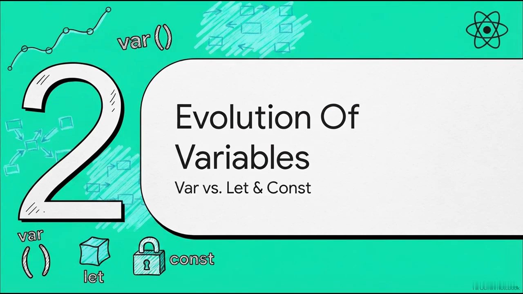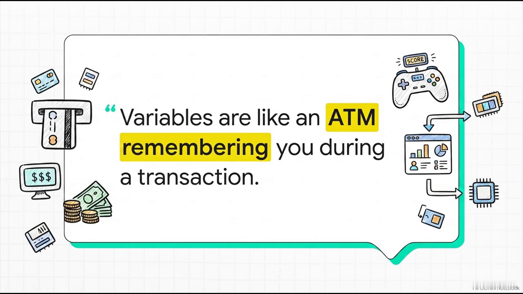That brings us to part 2, the evolution of variables, var versus let and const. To really understand our first major evolution of how we store data in memory, I want you to think of variables exactly like an ATM. When you slide your card in, that ATM has to remember exactly who you are, what your balance is, and what you're doing until that transaction is completely over. If it forgets any of that halfway through, the whole system breaks. Well, your code needs memory to track state in the exact same way, whether that's keeping a score in a video game or holding user data on a dashboard.